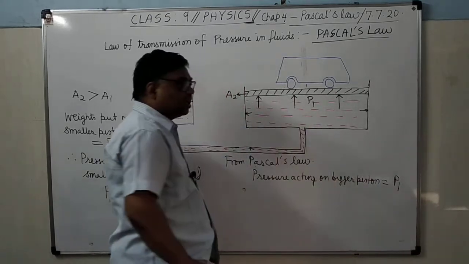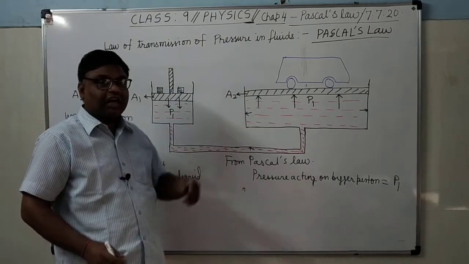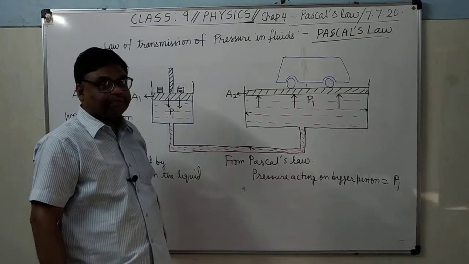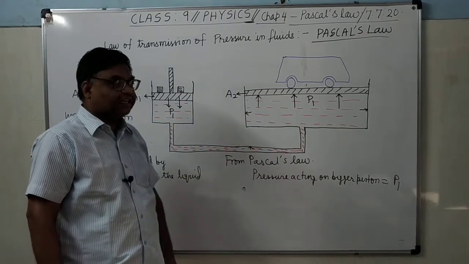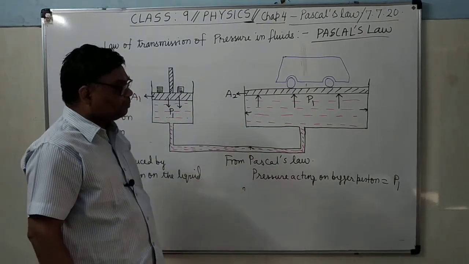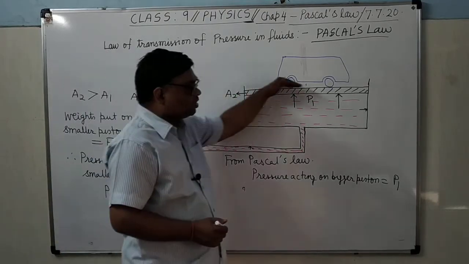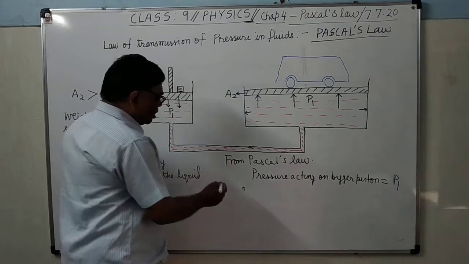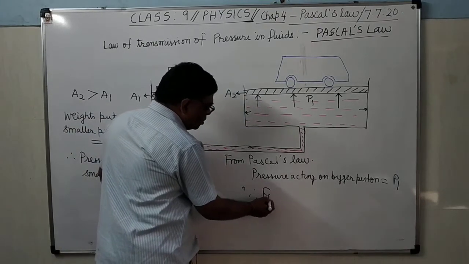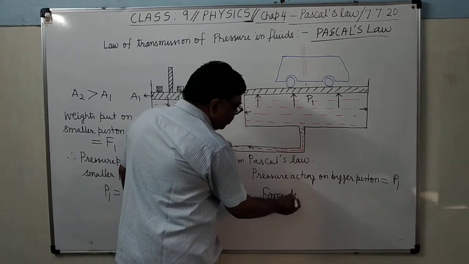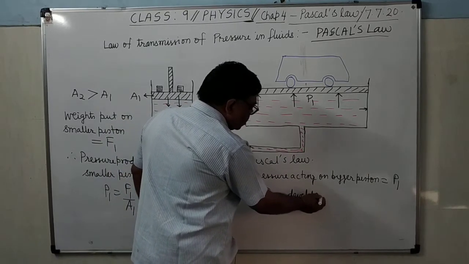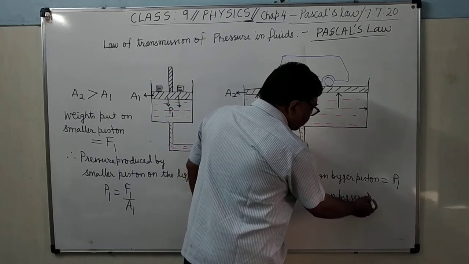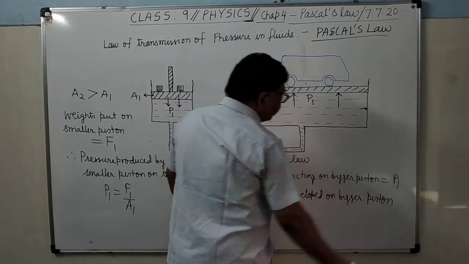This is the additional pressure. The pressure which was already acting will still act. It is clear. At that time it was not moving up, but now this additional pressure is acting. So because of this additional pressure, how much force will develop over the bigger size piston? Therefore, the force developed on the bigger piston.